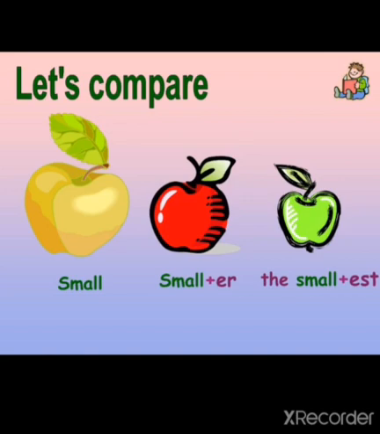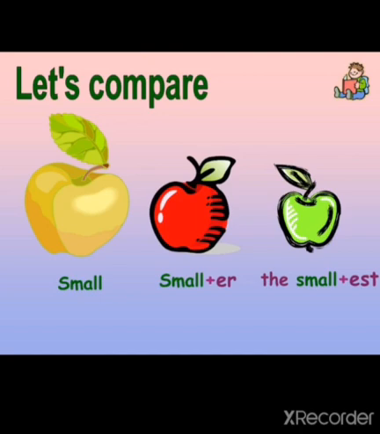Fine. What is a positive degree? When we describe one object, the quality of any one object, that is the positive degree of adjective. For example, you can see the picture over here of a yellow apple, the bigger one. If I say the apple is small, ठीक है ना? If we describe the quality or drawback of a singular noun, for that we have to use positive degree.